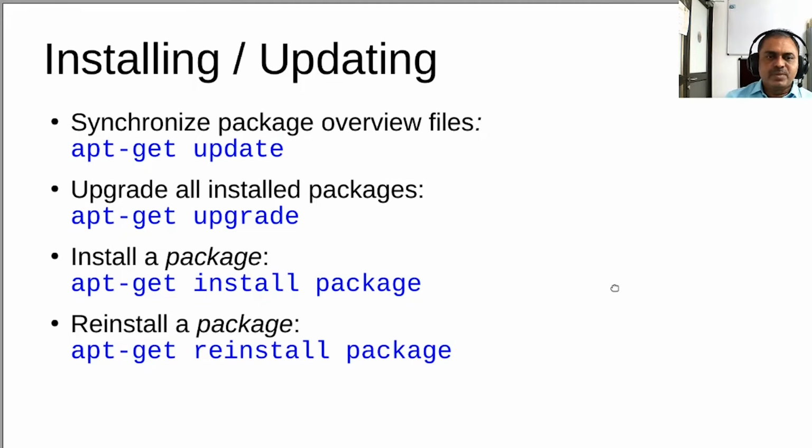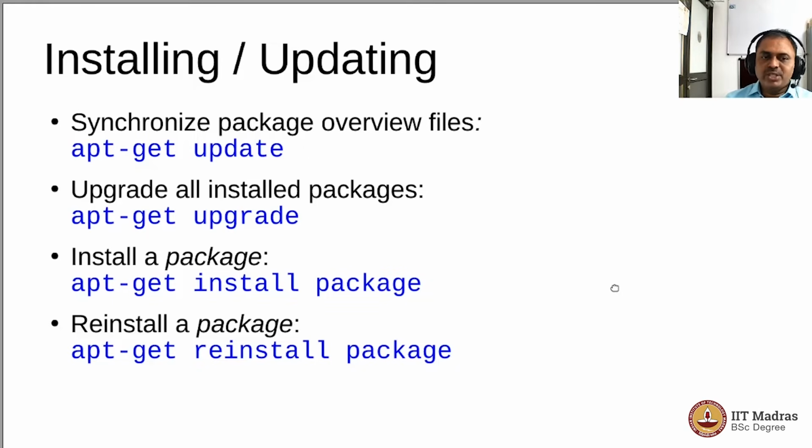So here are the utilities that we have tried till now. apt-get update to synchronize the package overview files between the system and the repository, and then to upgrade all the installed packages to their latest versions, taking into account the conflicts, etc. apt-get upgrade will do the job.